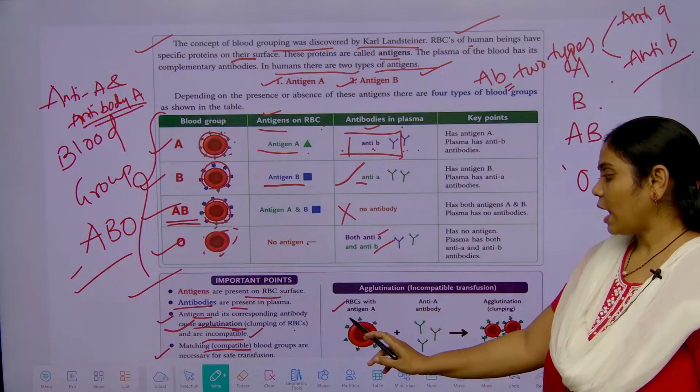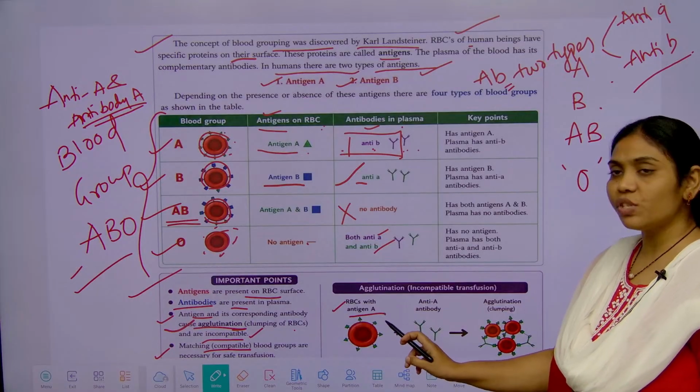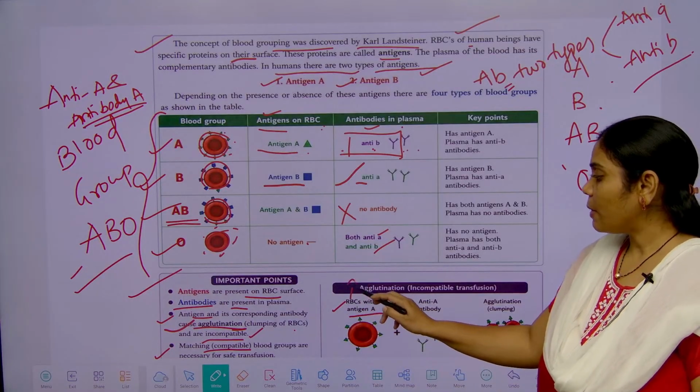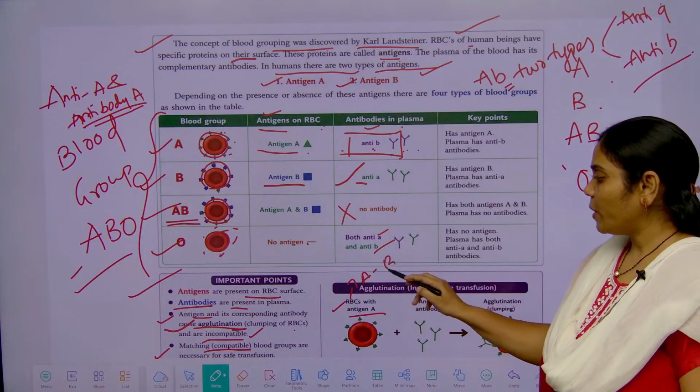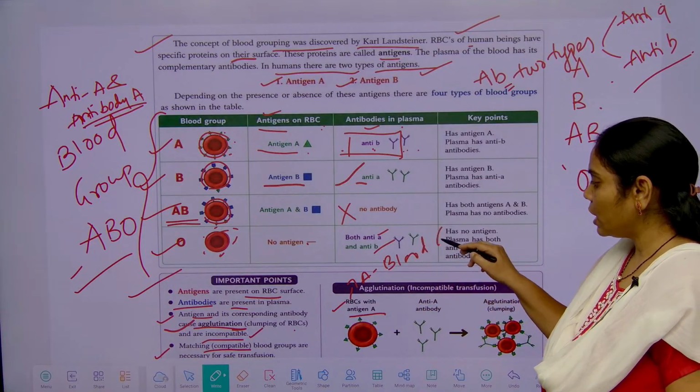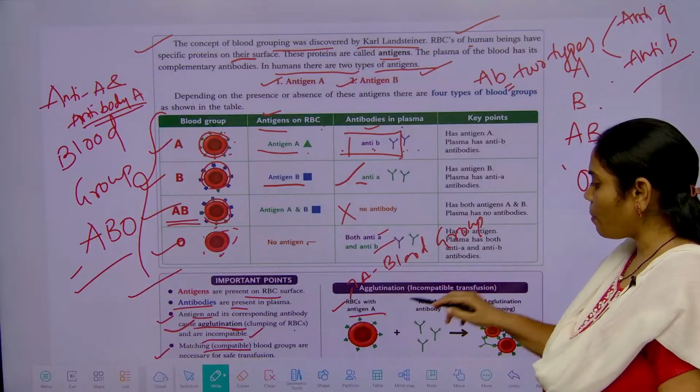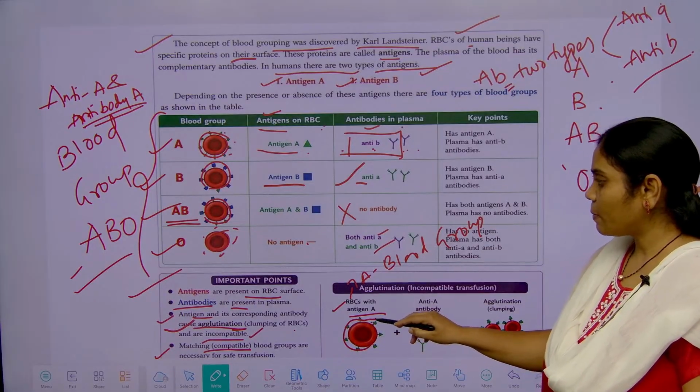See here, very clearly. This antigen A means which kind of blood group? It is A blood group. So upon the body surface, what are present?